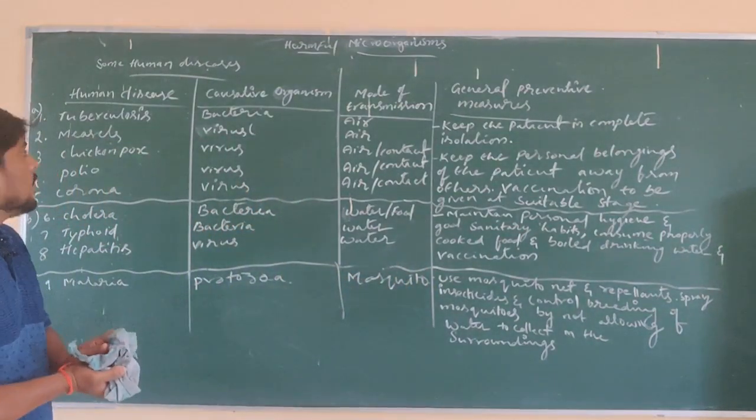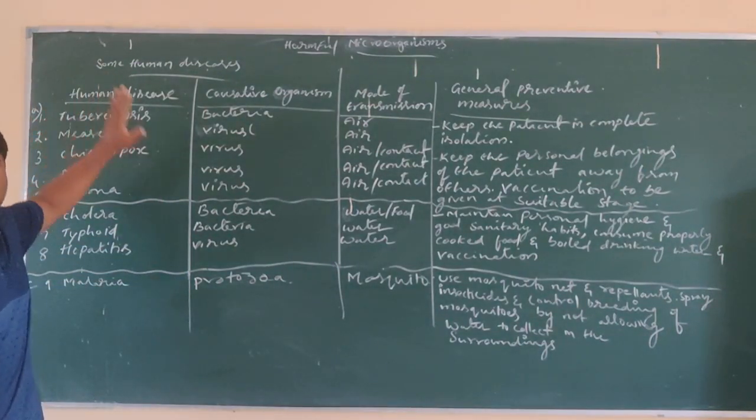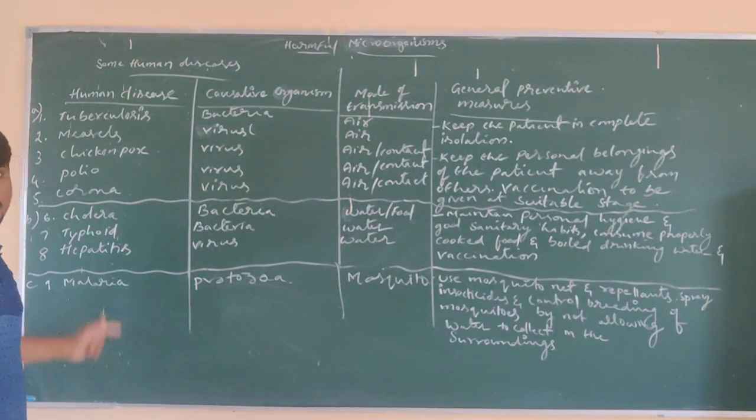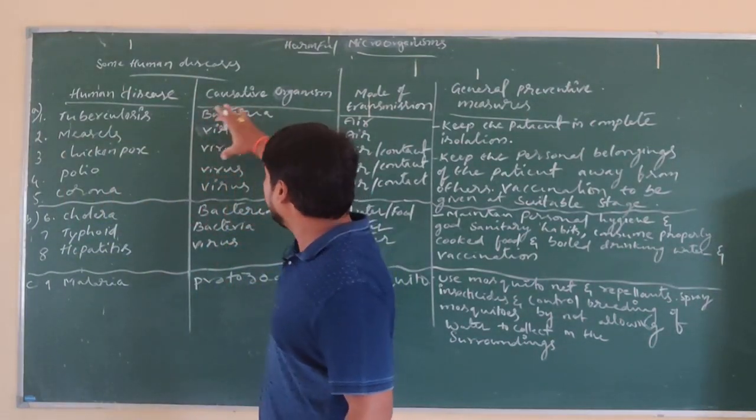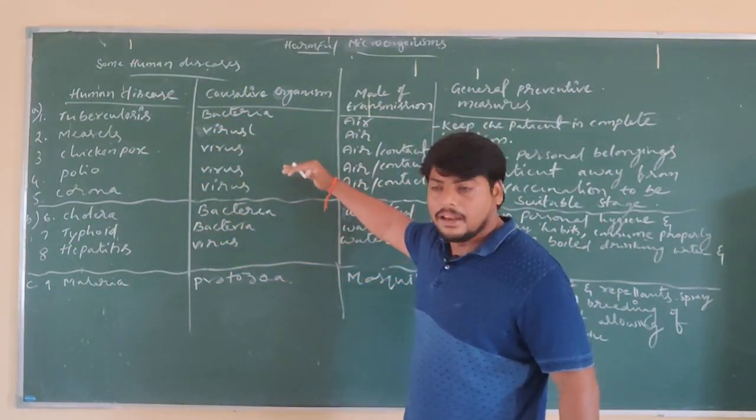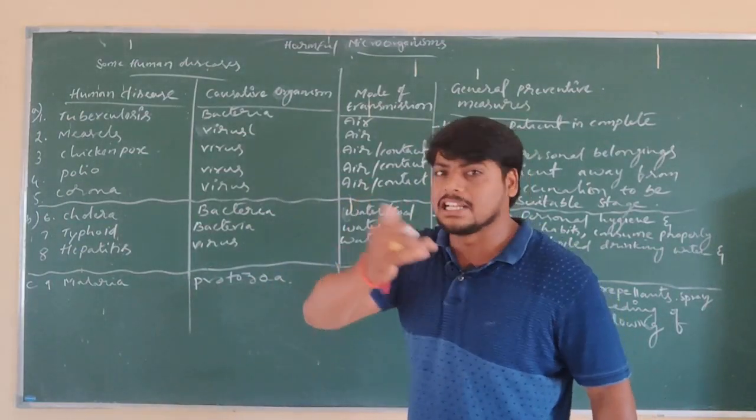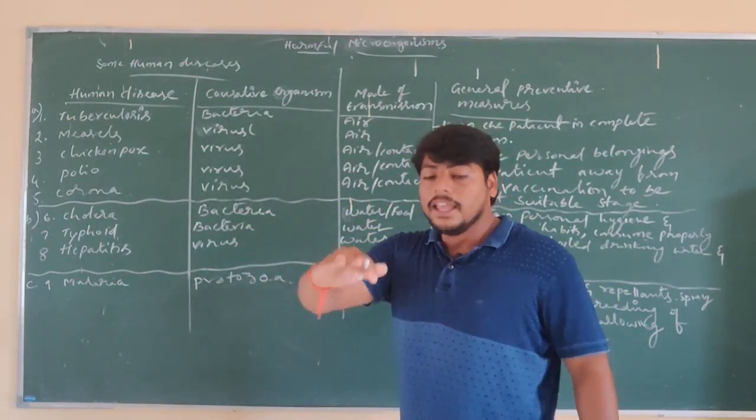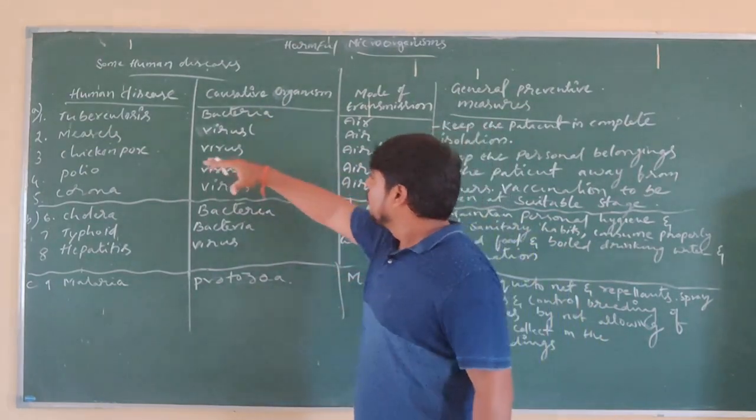Now, if you observe this table, some of the human diseases that are caused by microbes are written here. What are the diseases and how are they transferred? This tabular column is divided according to the mode of transfer. How are they transferring? In that method, this table is written. So, first,